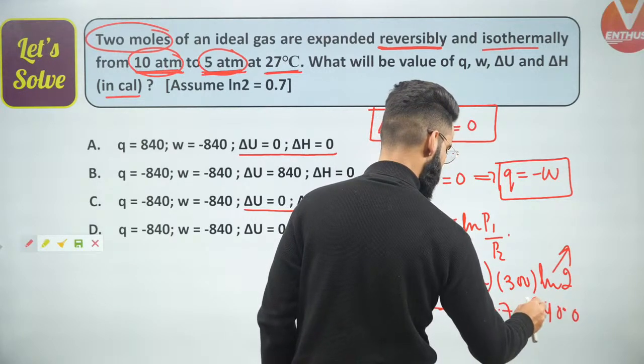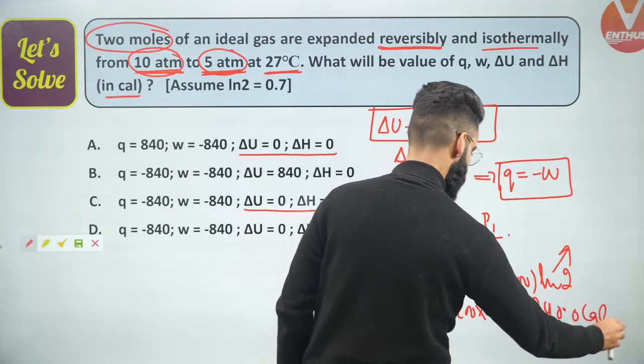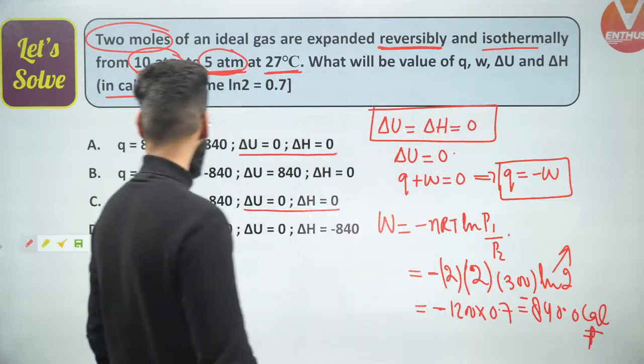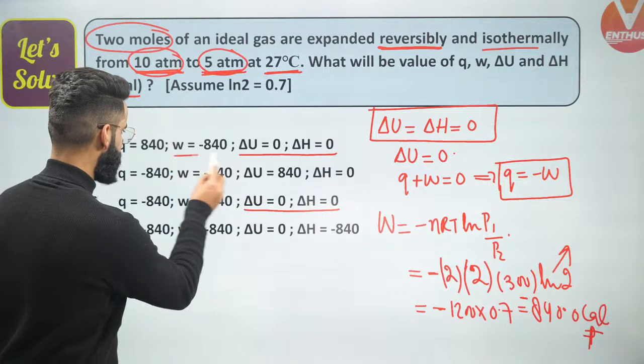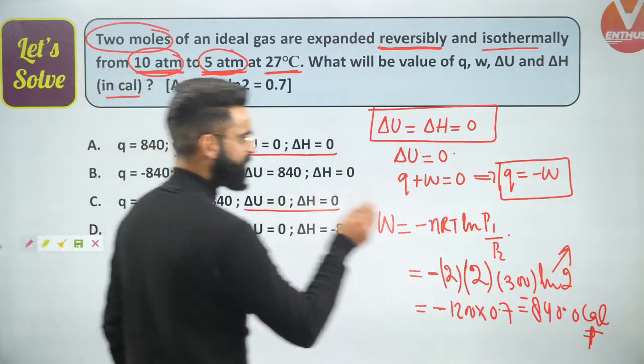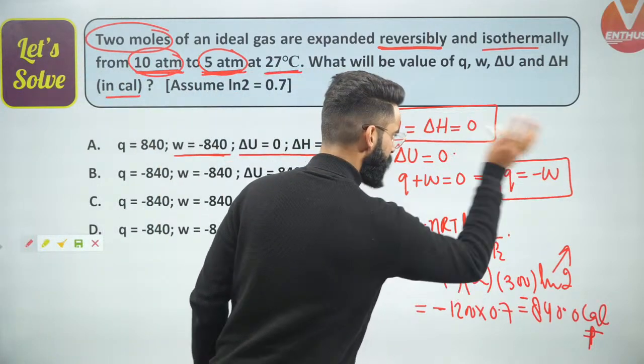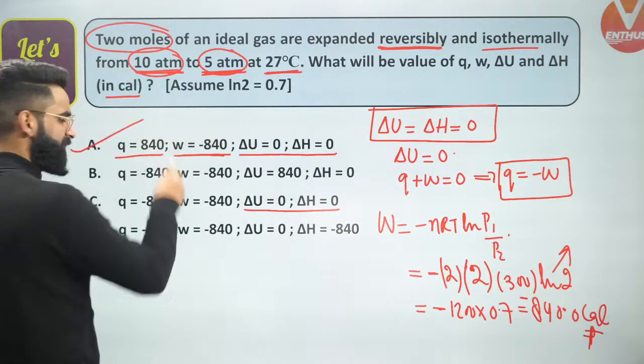So 840 minus 840 calories will be the value of W right here. W is going to be minus 840 calories. And if W is equal to minus 840, then that means Q will be equal to plus 840. So the first option must be the correct one right here.